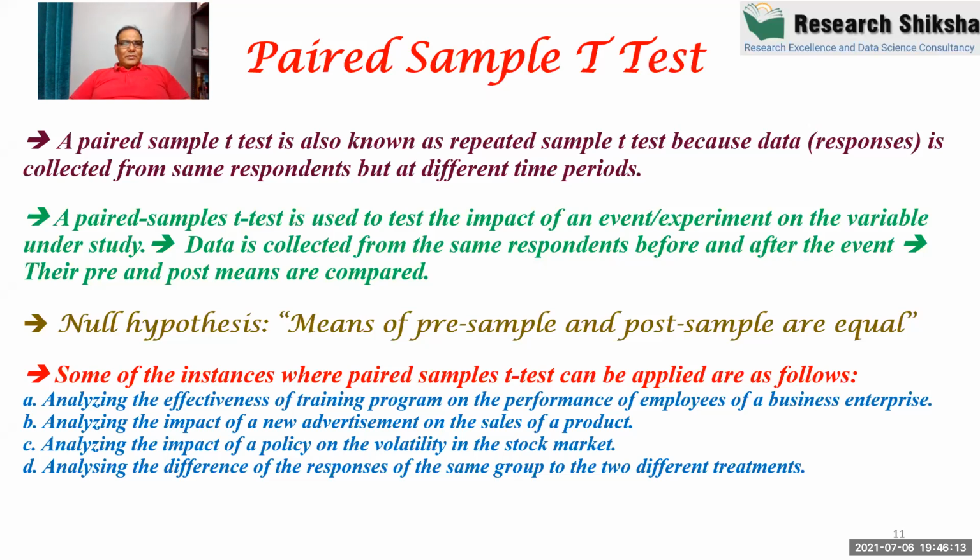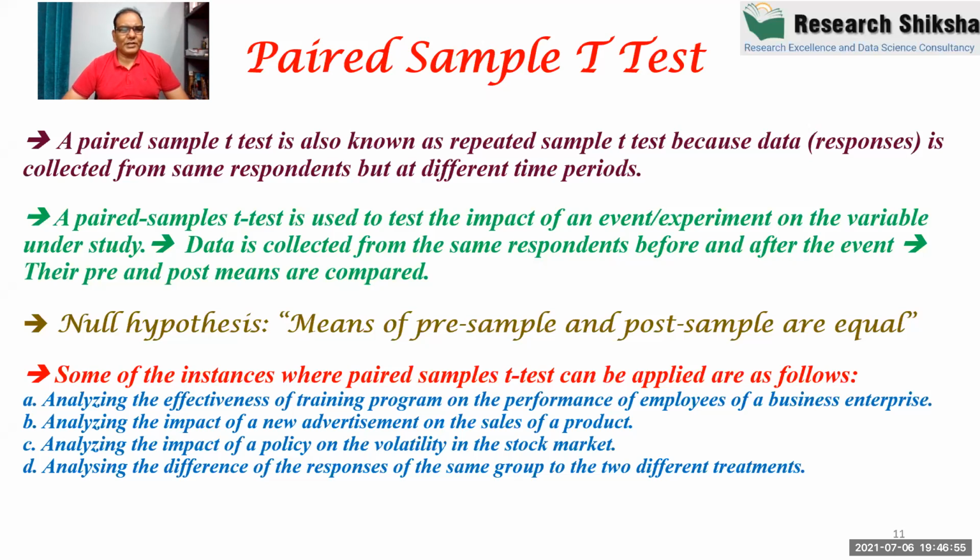So in this experiment, the 20 patients remain the same before and after the experiment, and the doctor wants to check whether their health before and after the experiment is the same or not. So this example is known as paired sample t-test. Paired sample means when you compare pre and post.